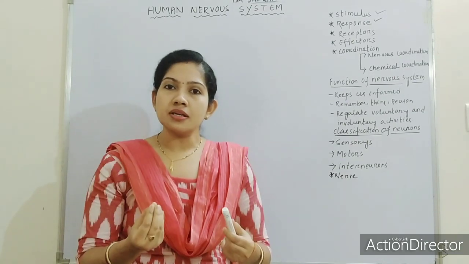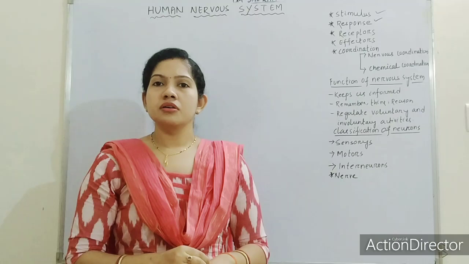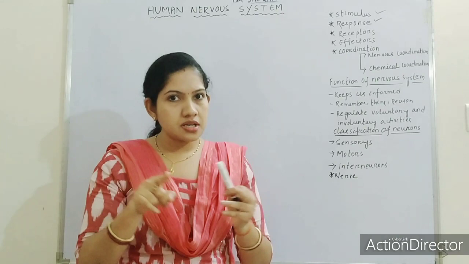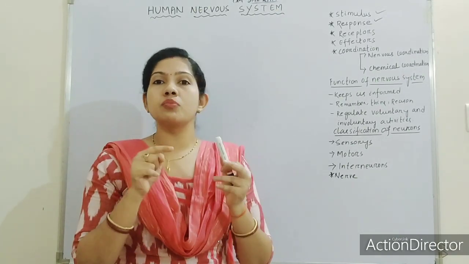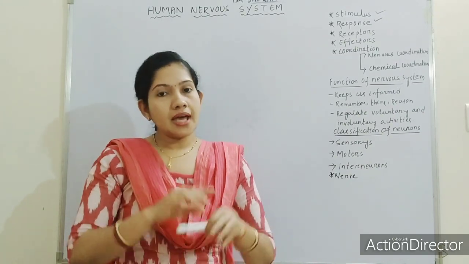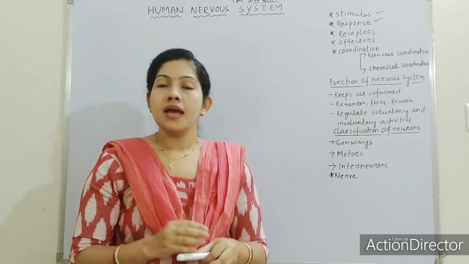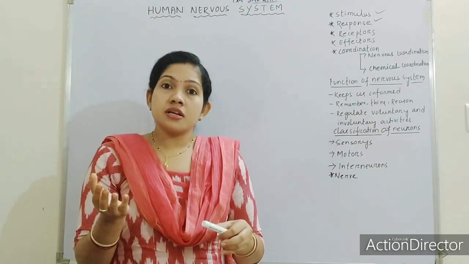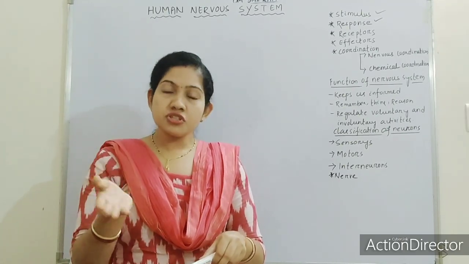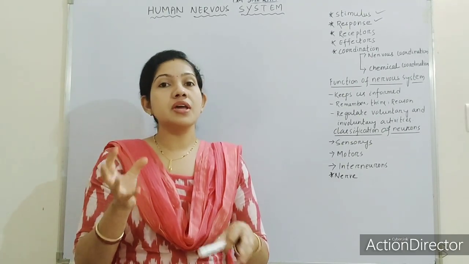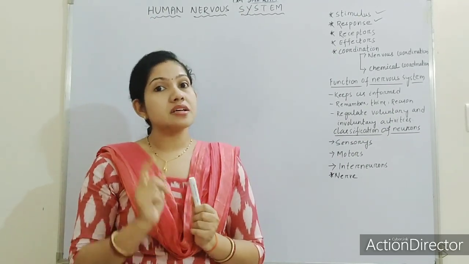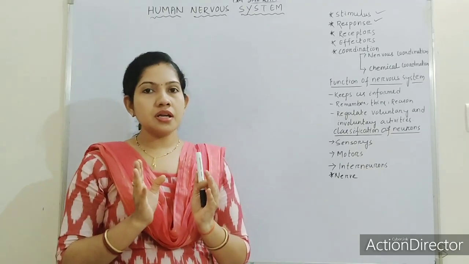Or a very simple example I can give you. Whenever a mosquito is biting, you feel a pinching sensation over your skin. That is the stimulus. Mosquito is an external agent that acts over your body. So a stimulus acts over your body, and in response you beat that mosquito. That is the response of your hand. When you feel the sensation of a mosquito biting, you beat that mosquito. So that is the response. Got it? Clear about stimulus and response?